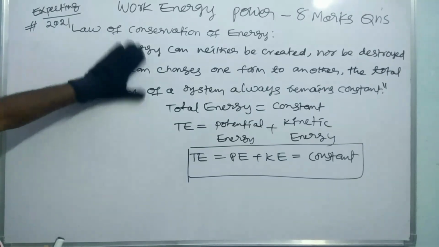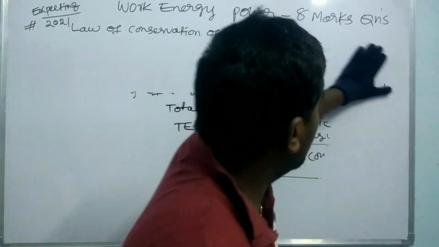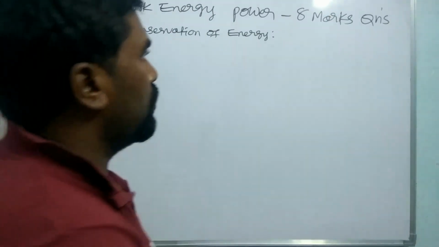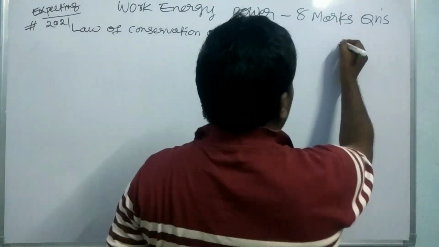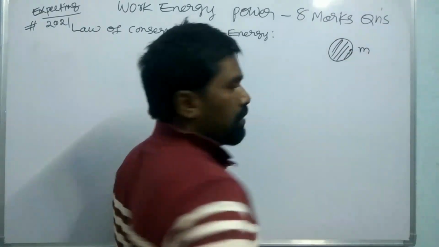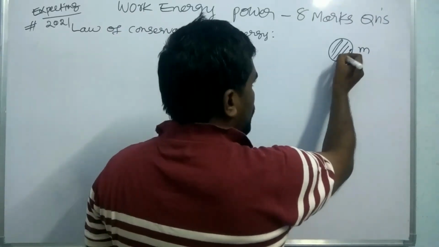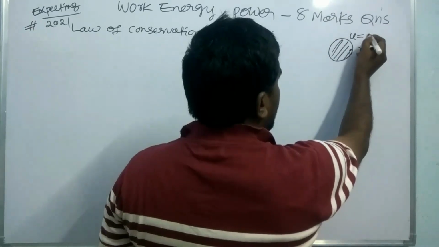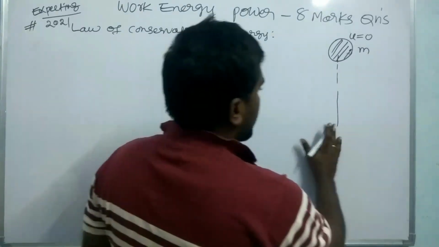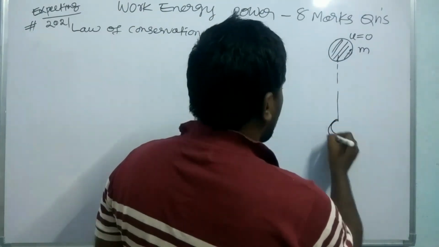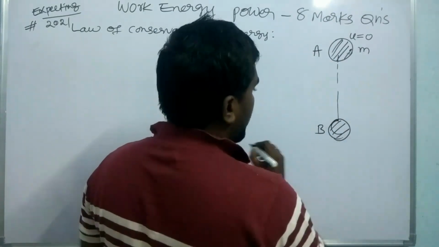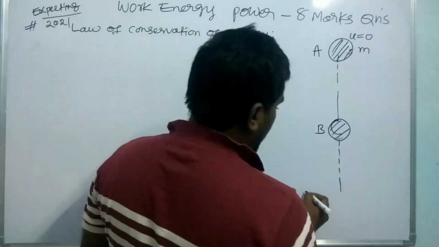Right, so let us verify the law of conservation of energy in the case of a freely falling body. Let us take a ball. This is a ball having the mass m. This is the freely falling body. The initial velocity of this body is 0. Initially it has 0 velocity, and it will fall down to the ground. At first it is at point A, and it reaches point B.